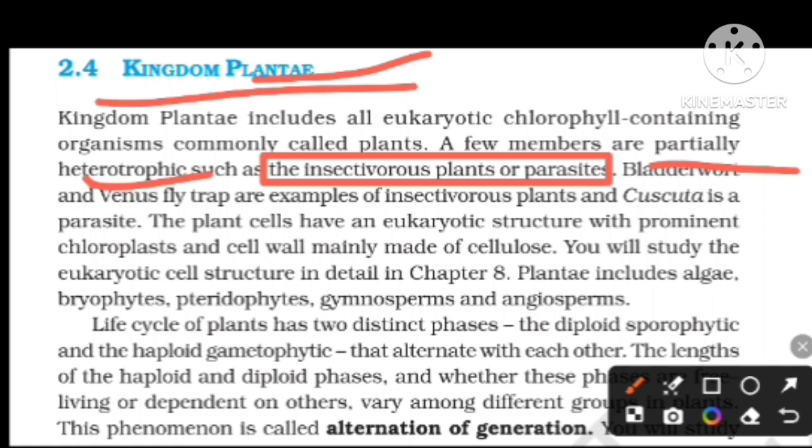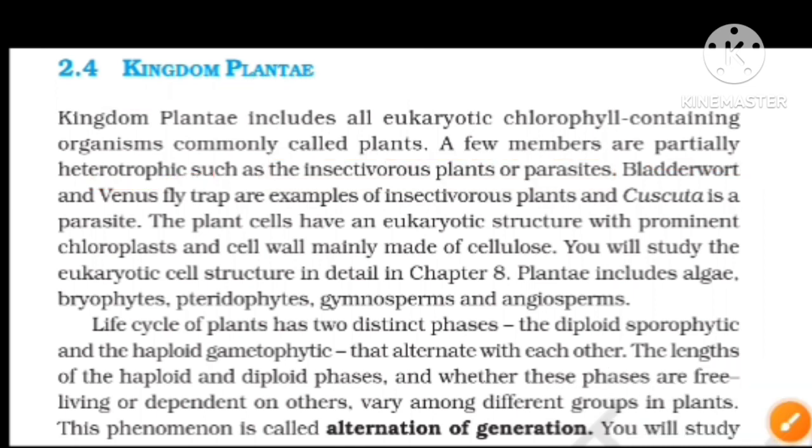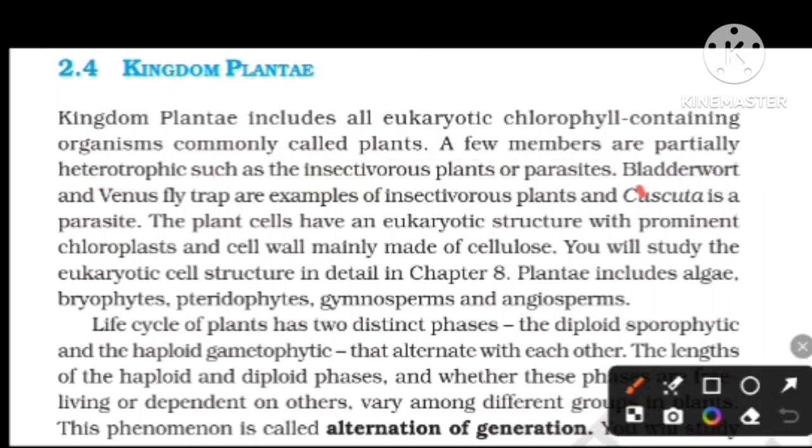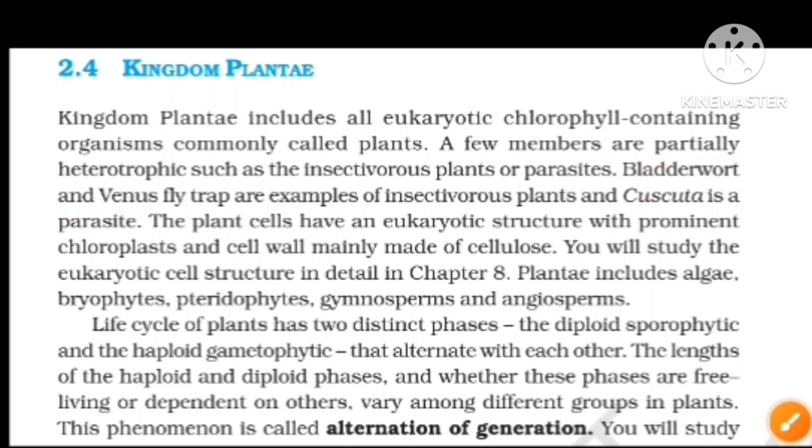Bladderwort and Venus flytrap are examples of insectivorous plants because they depend on insects for food. There are also parasites like Cuscuta, an example of a parasite which depends on other plants for survival.